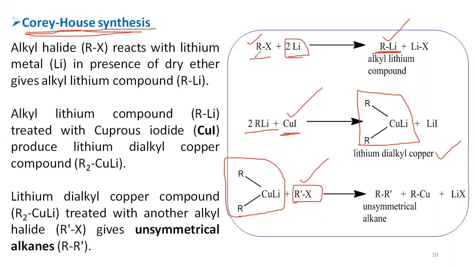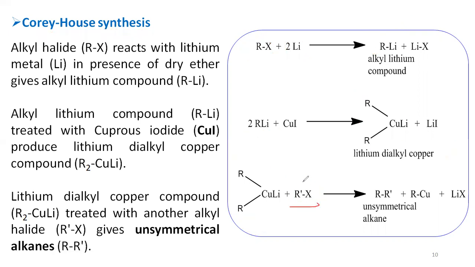In the first step, you can observe it is R-X, and in the last step, it is R'-X. That means both the alkyl halides are different. So when the lithium dialkyl copper reacts with another alkyl halide, that leads to produce the unsymmetrical alkane. So this is the Corey-House synthesis.